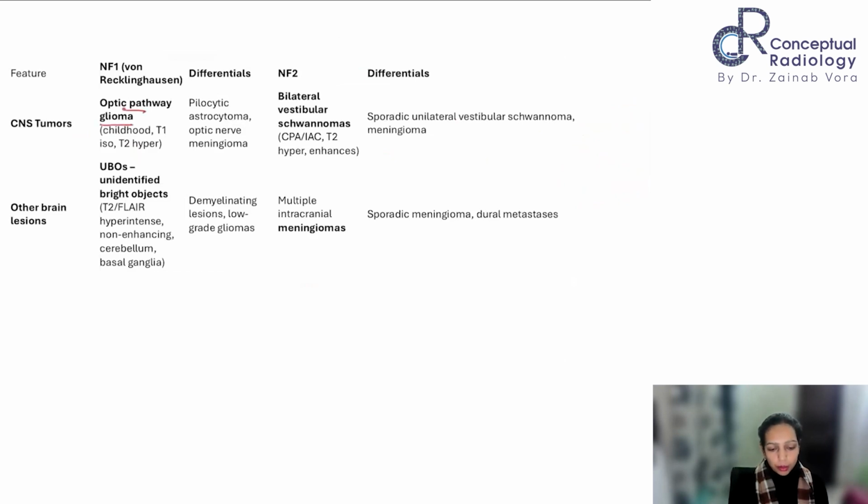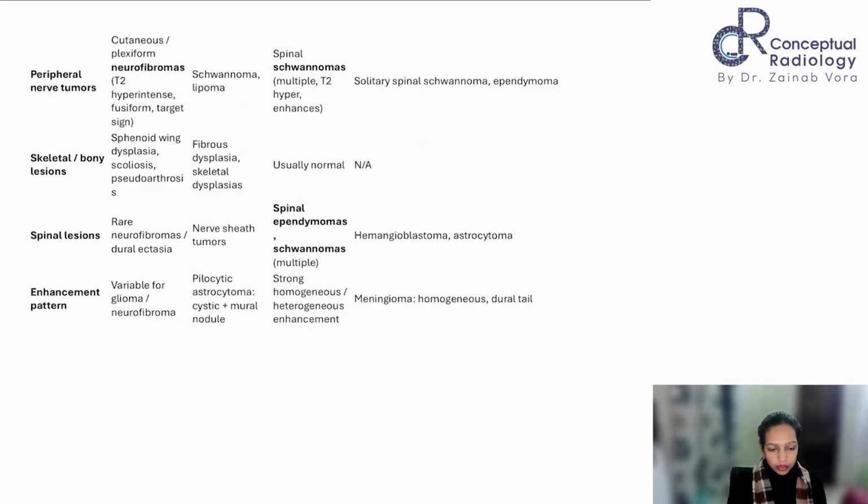Optic pathway glioma, and then the association and the differentials, vestibular schwannomas. I've already told you that sporadic unilateral is something which can also exist. Sometimes what happens is you see just one schwannoma and one meningioma. That doesn't make it an NF2, right? But visualization of that should always raise a suspicion. Sometimes a schwannoma is evolving from very small, you tend to miss it, and that might not fit into the criteria. This is what we have discussed, multiple intracranial. So we are done with this part.